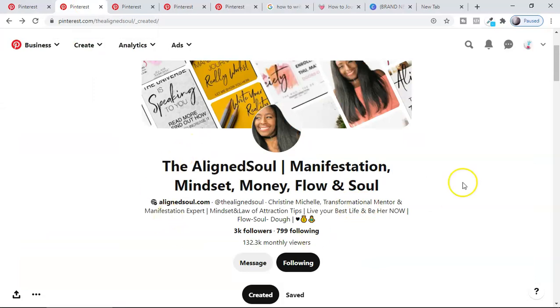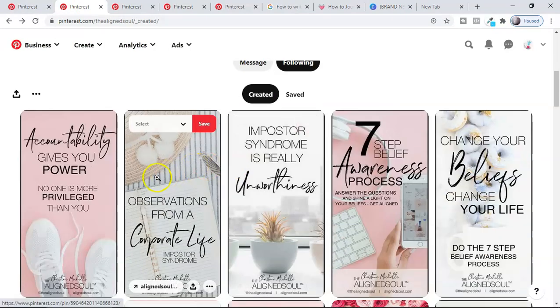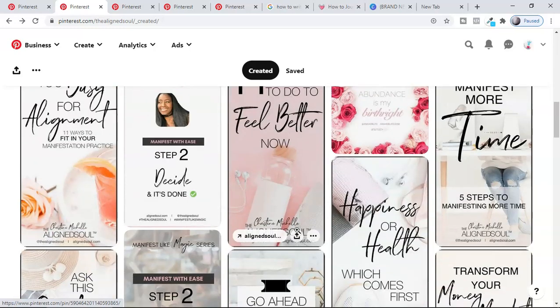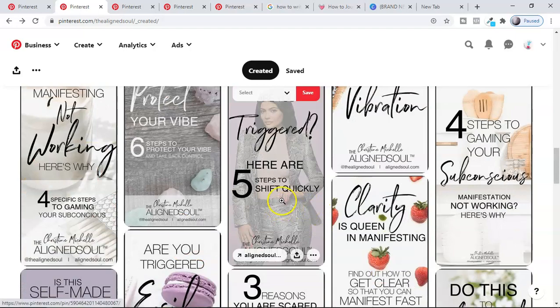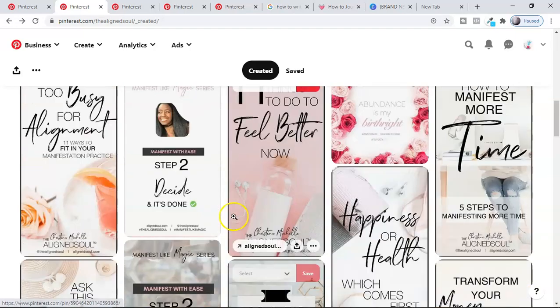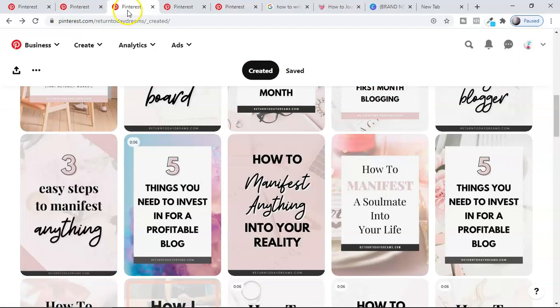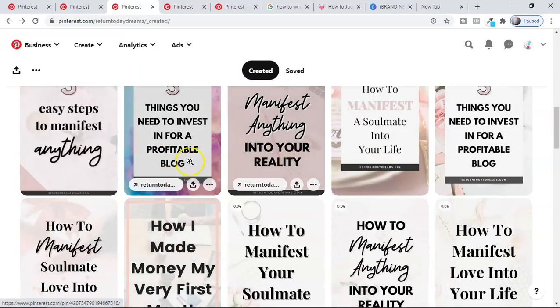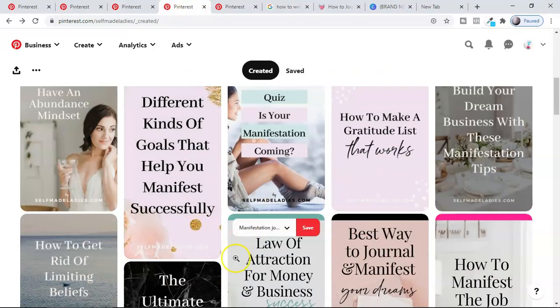Now we will go to our idle account. That's what I told you, to have 5 idle accounts. Now you can see how these people are optimizing to stand out in a crowded niche like law of attraction and manifestation, and how they're writing here. This will give you a lot of ideas about what other people are doing in your own niche. Look at this account again. She's writing in her pins big and bold and all these things. You can see another account here, and how she is optimizing the pin.